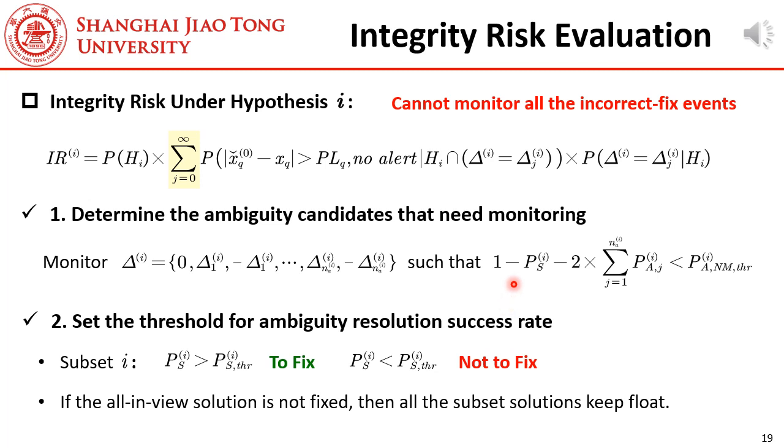However, we find that we still need to monitor many incorrect fix events if the success rate, PS, is small. So, to fix or not to fix, this is the question. In our solution, the ambiguities are fixed only if the success rate is higher than a preset threshold, for example, 99%. And especially, please note, if the all-in-view solution is not fixed, then all the subset solutions should be float. For the subsets that are not fixed, their contributions to the final integrity risk are also discussed in our paper.